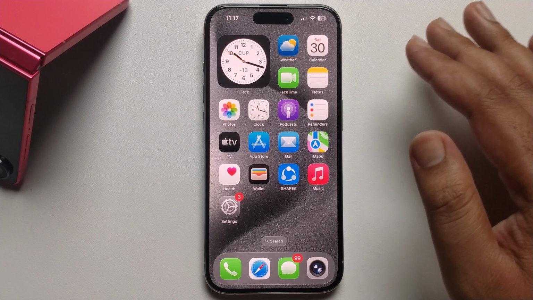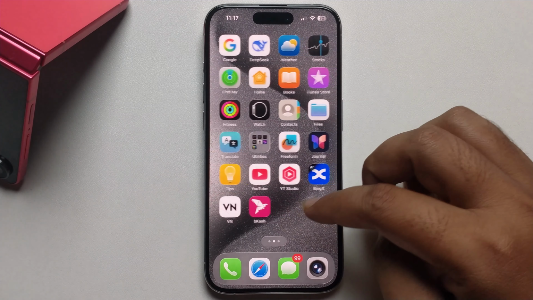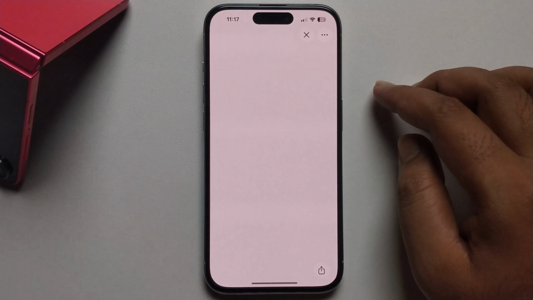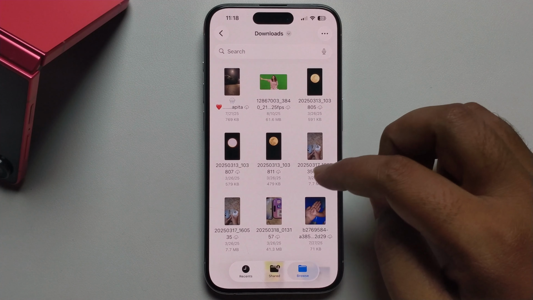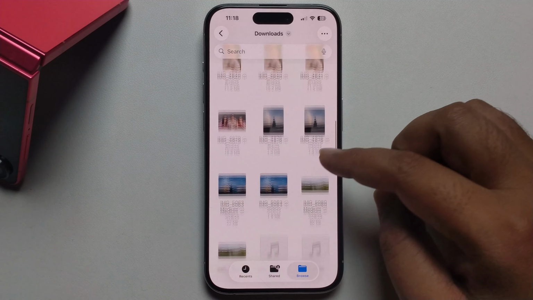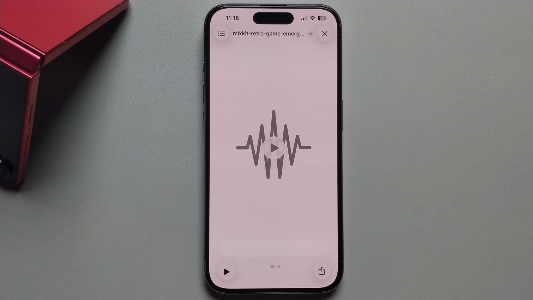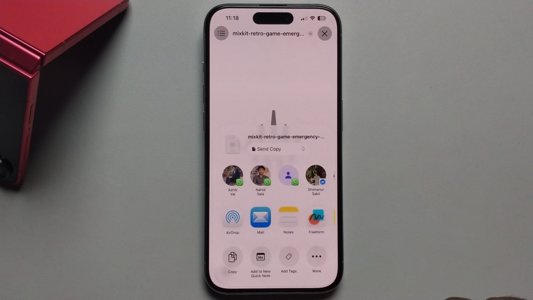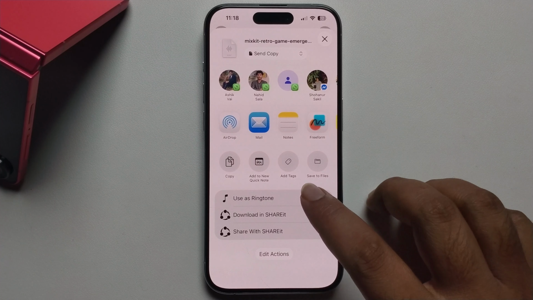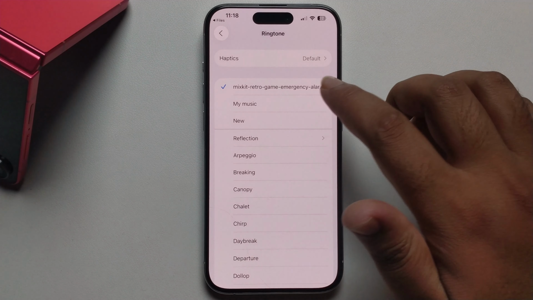So I'm just providing a full guide, no need to use any third-party apps, so follow my whole process carefully. Open my files and select the music that you wanna make for the alarm sound. So like, select this. Okay, click on the share option. Then you get "use as ringtone". Okay, now we've successfully created this ringtone.